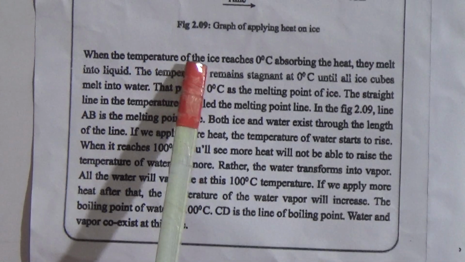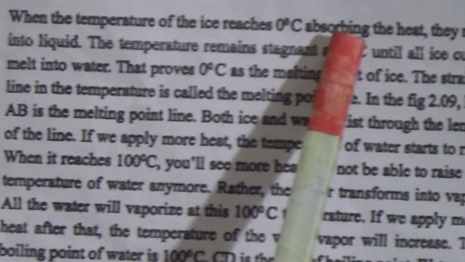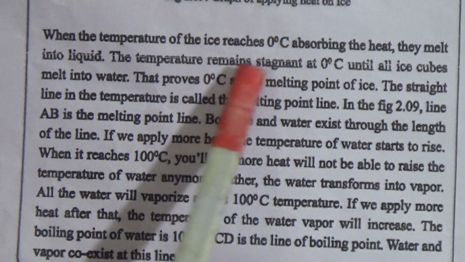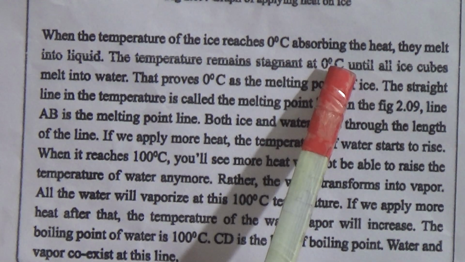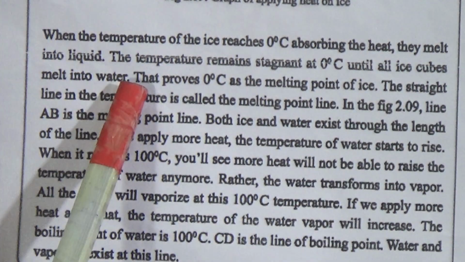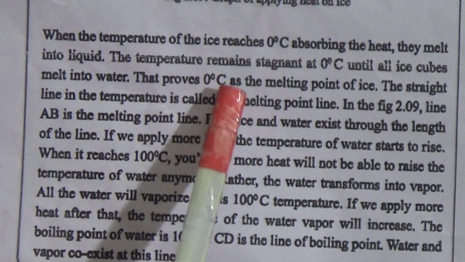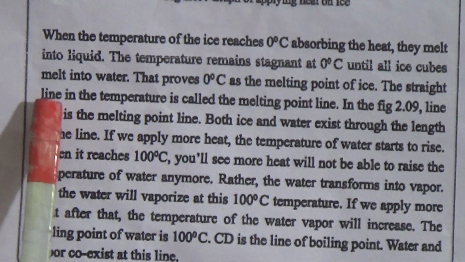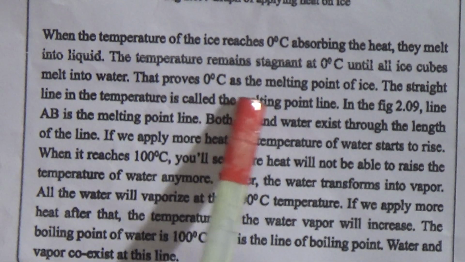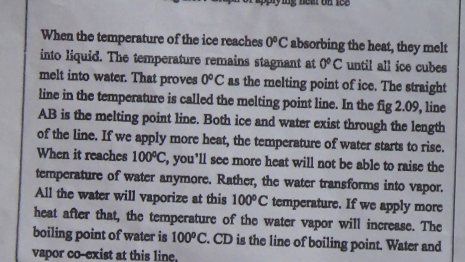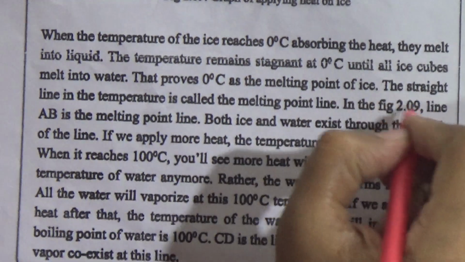When the temperature of the ice reaches 0 degrees, absorbing heat, it melts into liquid. The temperature remains stagnant at 0 degrees until all the ice cubes melt into water. That proves 0 degrees Celsius is the melting point of ice. The straight line in the temperature is called the melting point line. In the figure, you will not write this one.